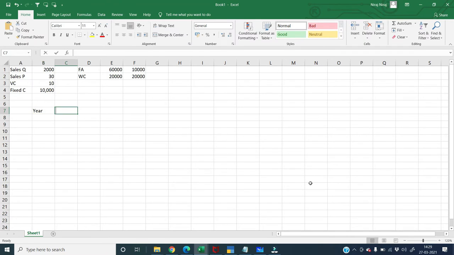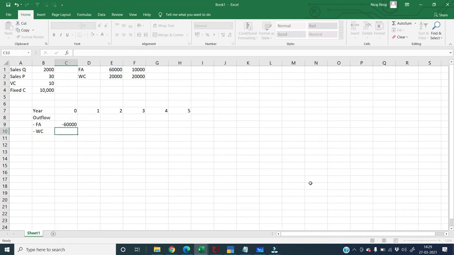So I am putting year here: year 0, 1, 2, 3, 4 and 5, because it is for a 5 year life. What is my outflow? In my first year, my outflow that has been given to me is FA and my working capital. So this is nothing but outflow, so I can write it in negative, minus 60,000 and minus 20,000.